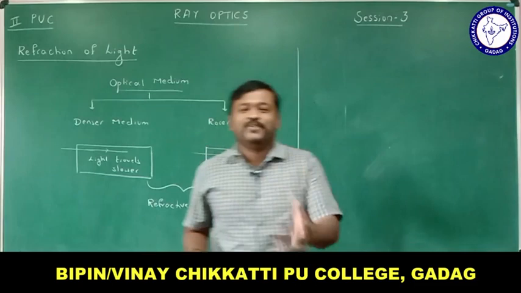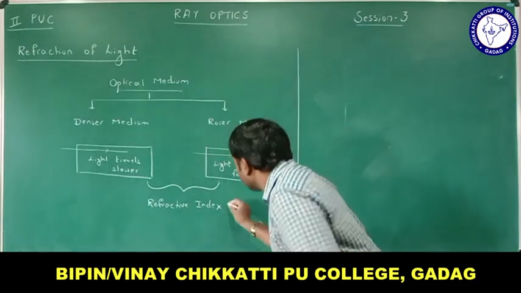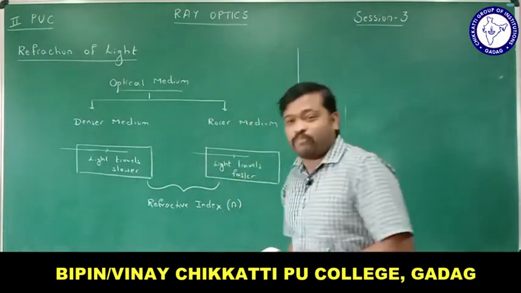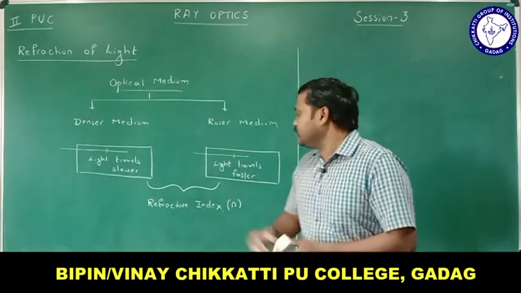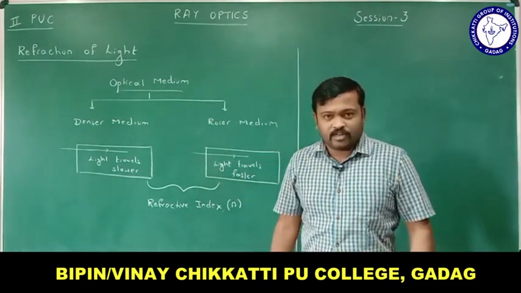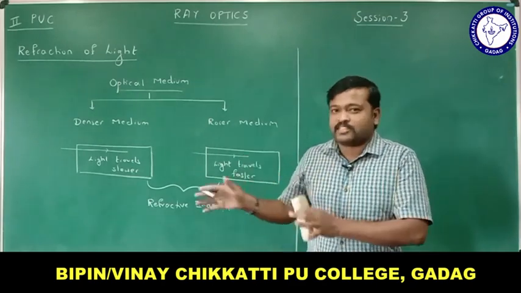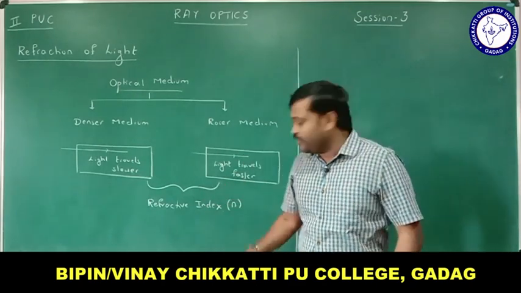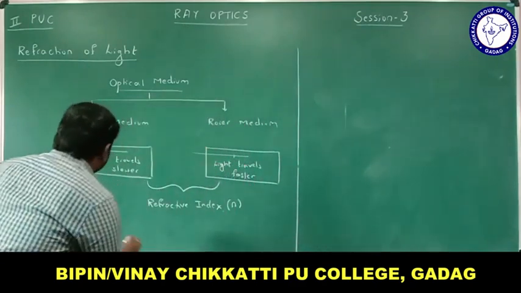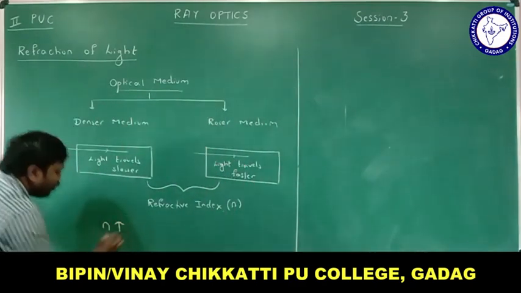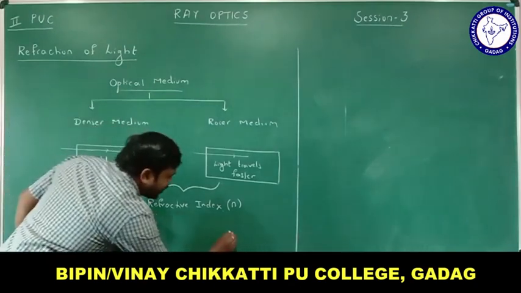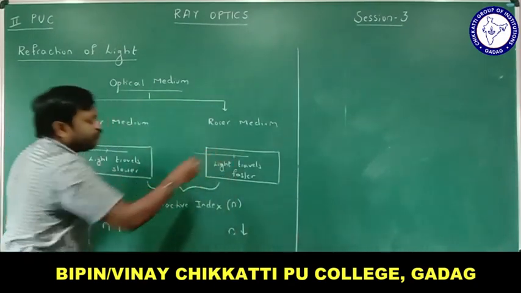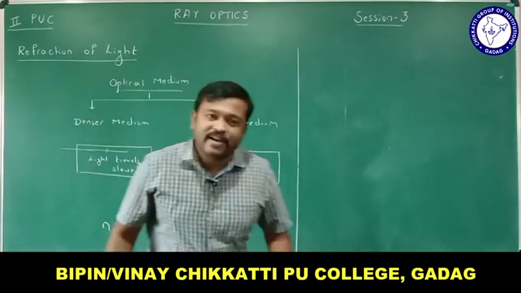That is the refractive index, right? It is denoted by small letter n or mu here. The refractive index differentiates the types of medium, right? Let me tell you one concept here; later on we will be discussing much about that. If refractive index is more, then that kind of material is called a denser medium. If refractive index is less, then that kind of medium is called a rarer medium, right?